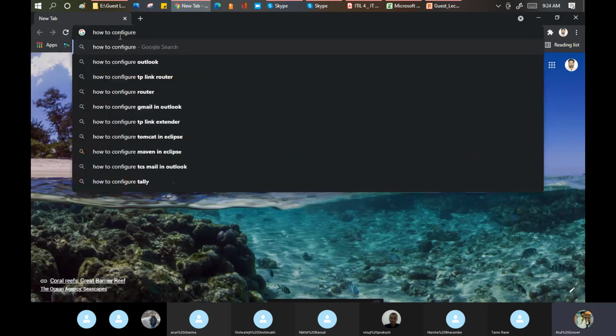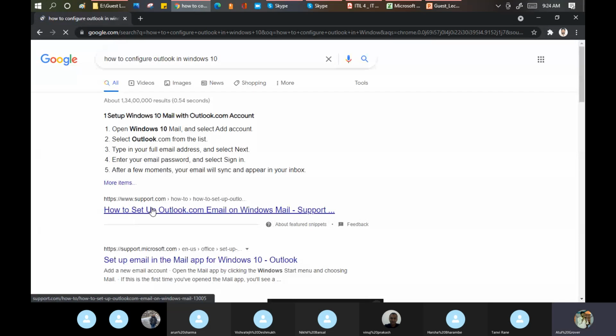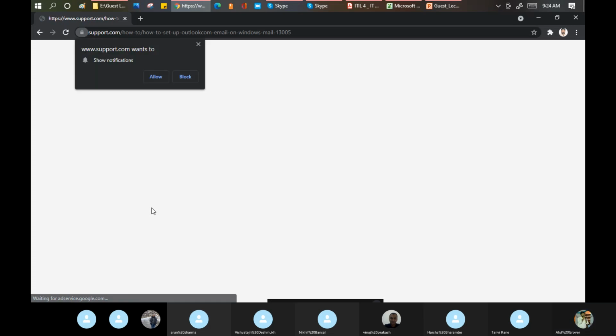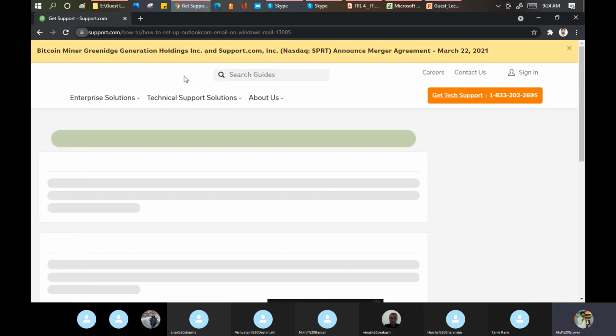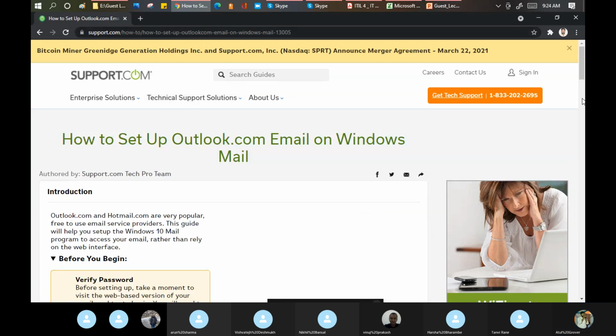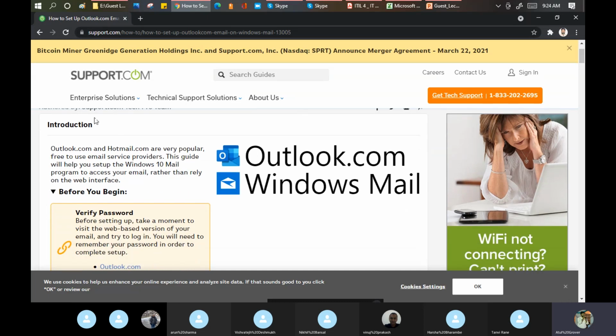Configure Outlook in Windows 10. Okay, I'll open this. There's a site, support.com. I write a question that I want to set up an Outlook. What is this? This is the knowledge article, nothing else.